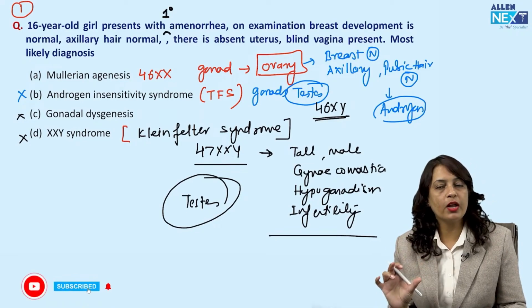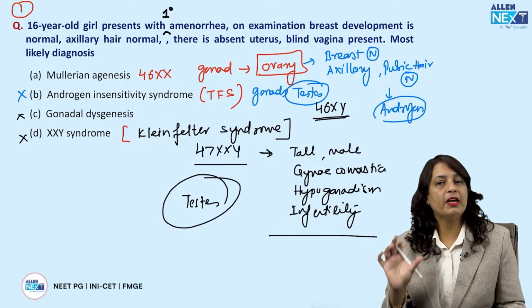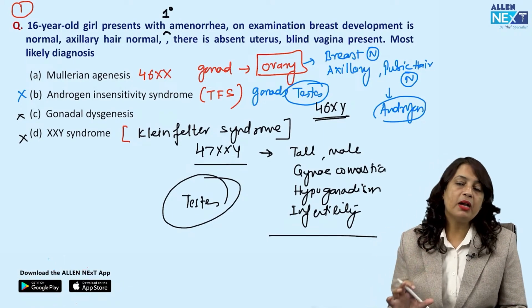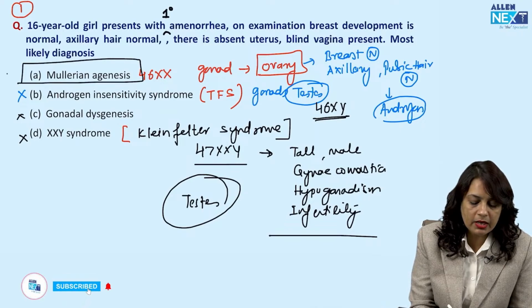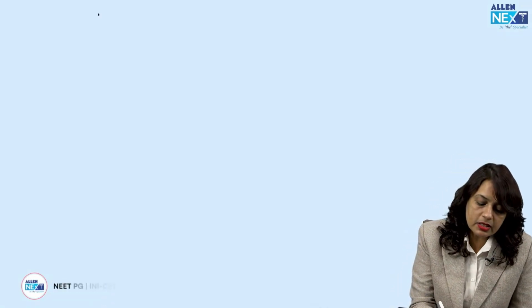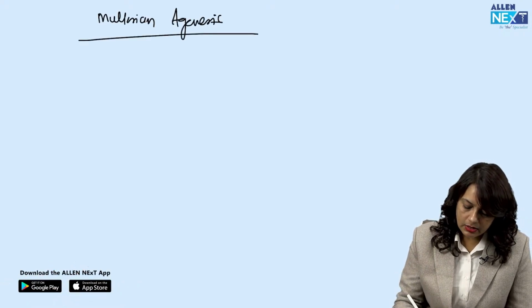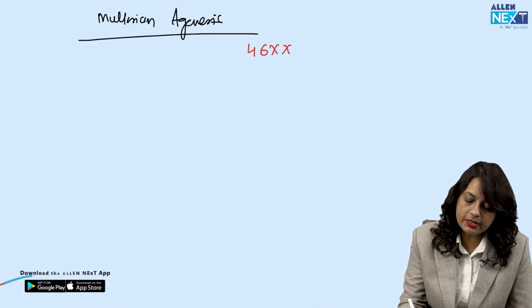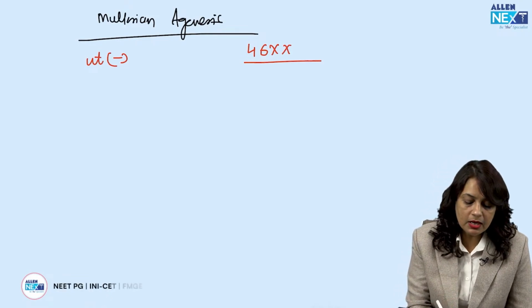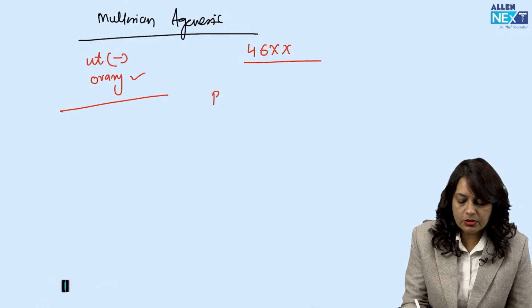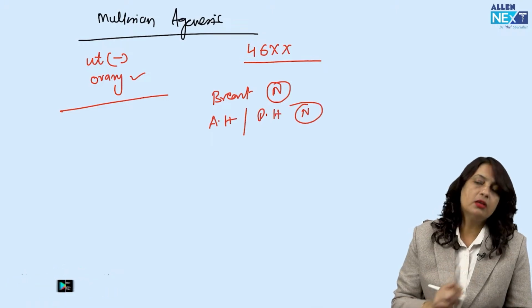When the gonad is ovary, there is estrogen secretion and ovarian function is normal, so there will be development of the breast and a feminine body figure. But since the uterus is absent, as given in the question, the answer is Mullerian agenesis. In Mullerian agenesis, the karyotype is 46XX, the uterus is absent, the lower vagina can be present, and the ovary is present. So, breast development and axillary pubic hair are normal.